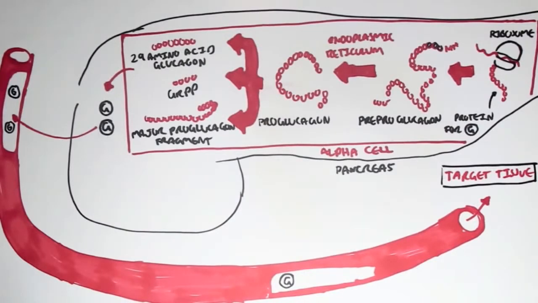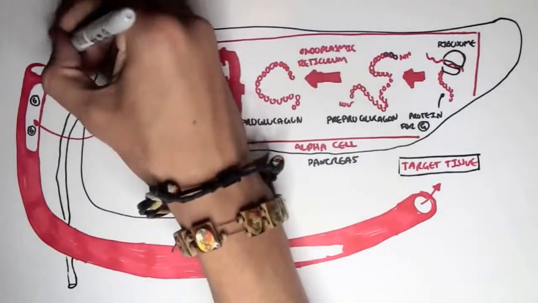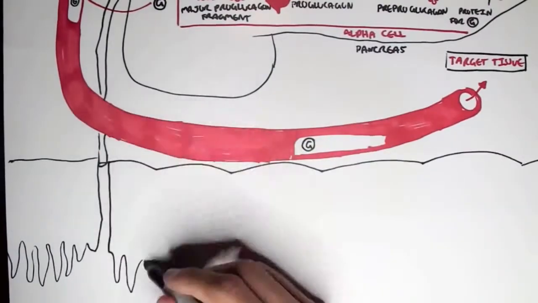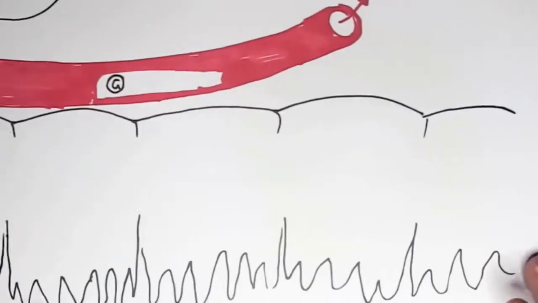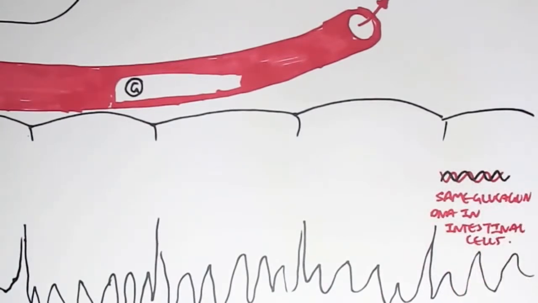Now let's trail off there for a bit and look at the intestines. So remember, the pancreas has a pancreatic duct where it can secrete its digestive enzymes into the intestines, into the duodenum, to help in the digestive process after we eat. Well, anyway, in the duodenum, we have the intestinal cells. And what's very interesting is that the intestinal cells also have the gene that transcribes for glucagon. It has very similar genes to the one found in the alpha cells.